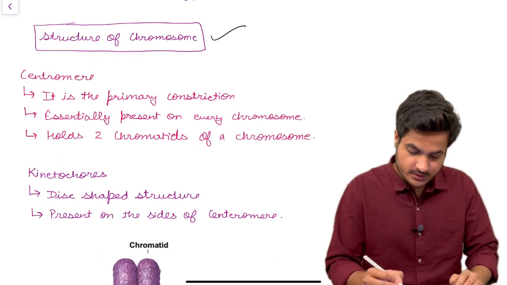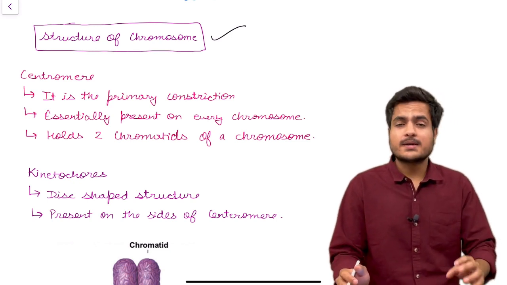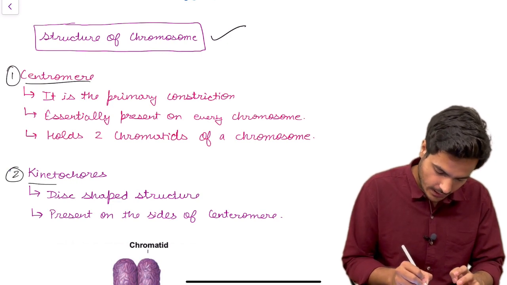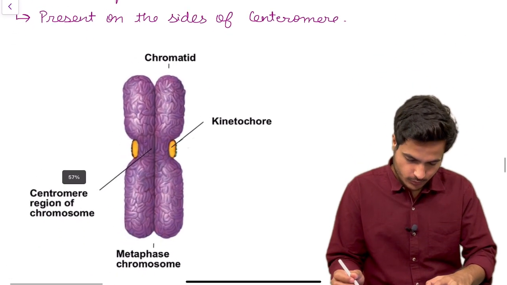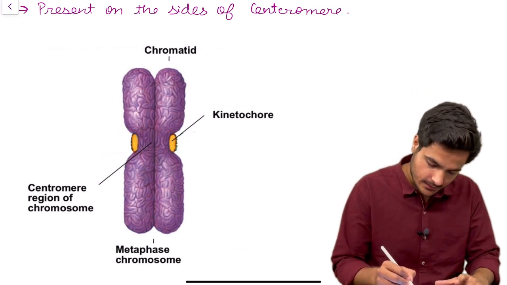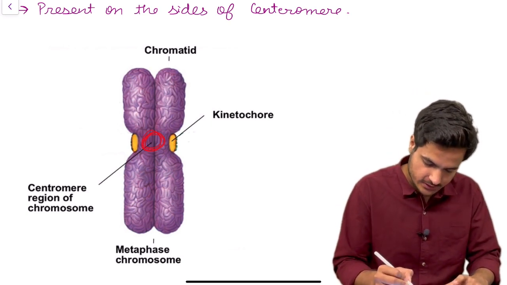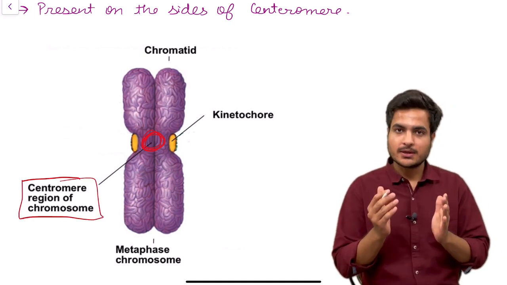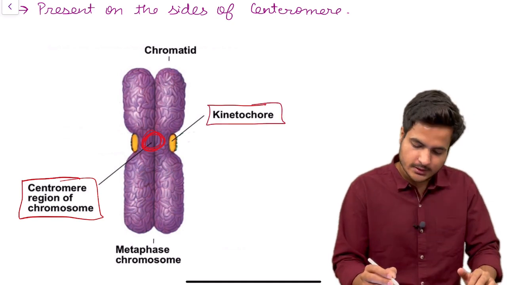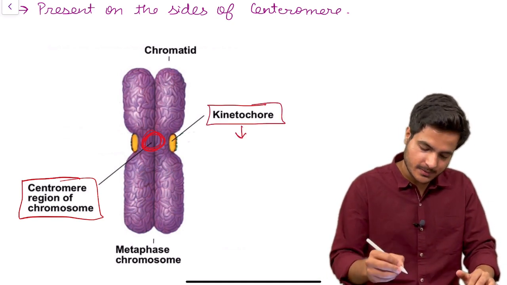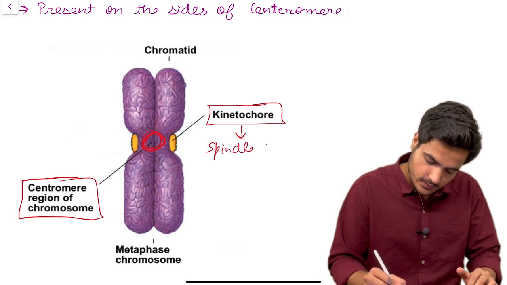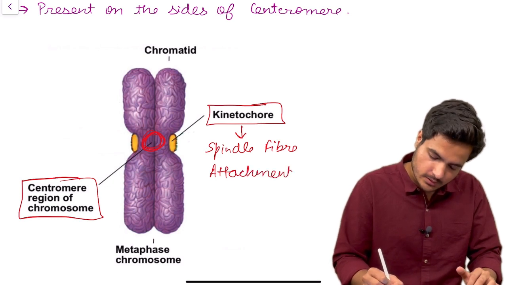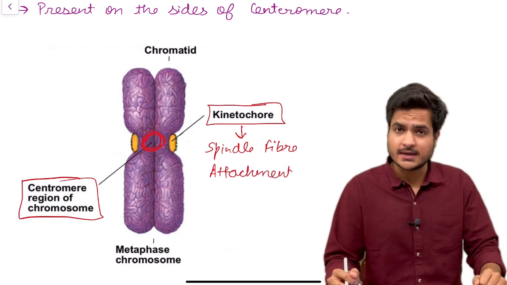Now let's discuss the structure of chromosomes. In that we'll be discussing two important structures. First one is centromere and the second one is kinetochores. Let's see the diagram of a chromosome in which we can see a central constriction. This constriction is called the centromere region of the chromosome, and the plates surrounding this region are called kinetochores. This is the place, at this plate, where spindle fibers attach. This is the place for spindle fiber attachment that pulls the chromosome during cell division.